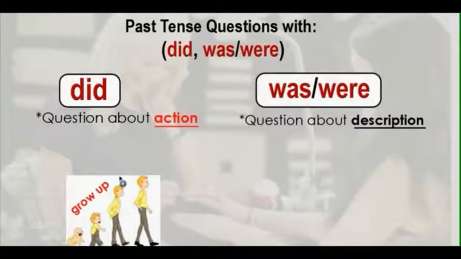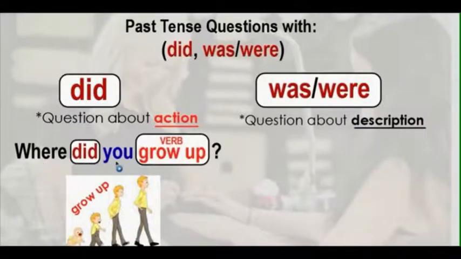And if I want to ask a question about this action, I need to use did. For example, where did you grow up? So, when I use the verb, the action, when I ask a question about the verb or the action, I need to use did for the auxiliary. So did is only for verbs, when I use a verb in the question.